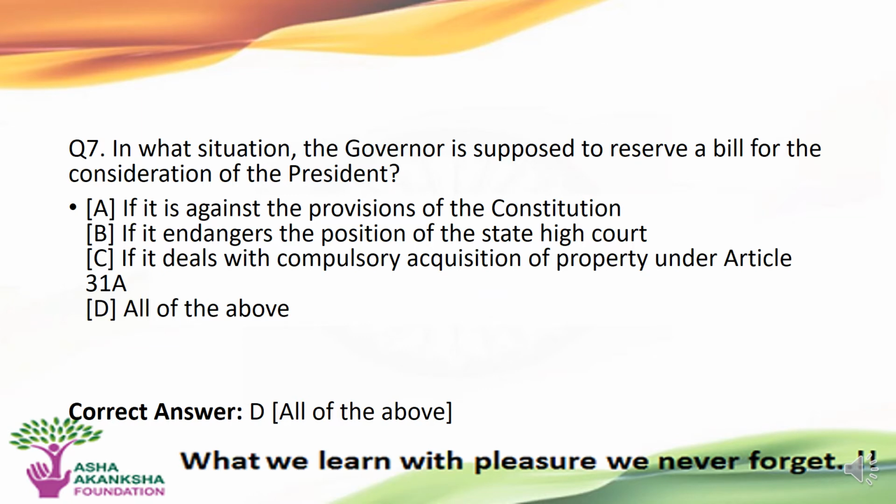So let's move on to the next question. In what situation is the governor supposed to reserve a bill for consideration of the president? Options are A. If it is against the provisions of the constitution. B. If it endangers the position of the state high court. C. If it deals with compulsory acquisition of property under Article 31A. And D. All of the above. The correct answer is option D, that is all of the above.